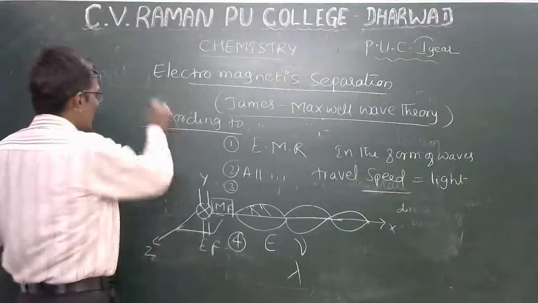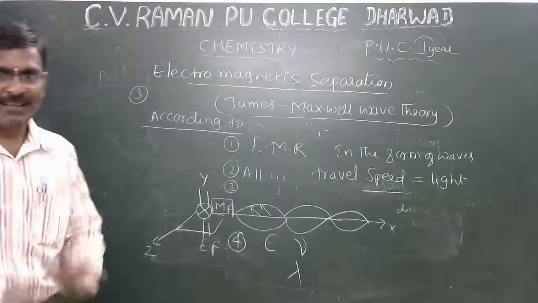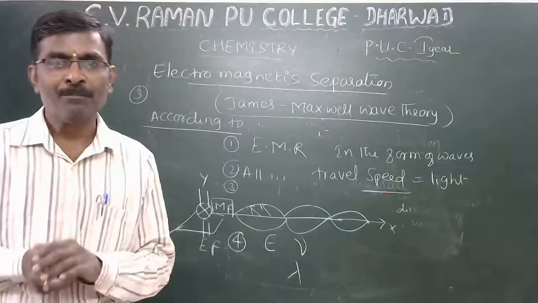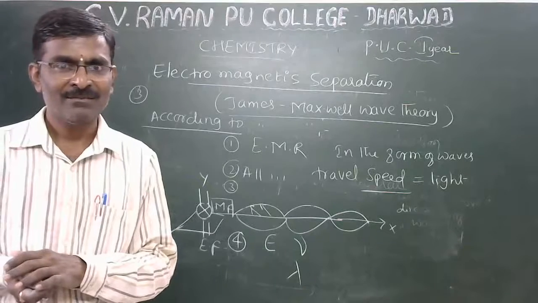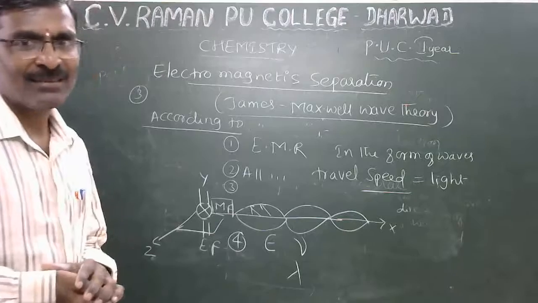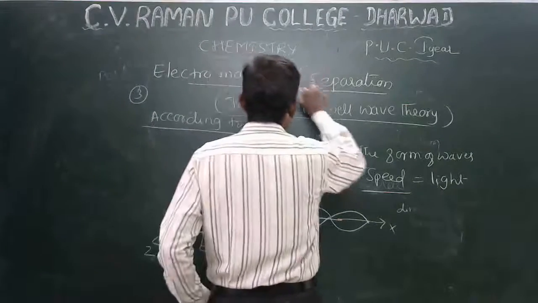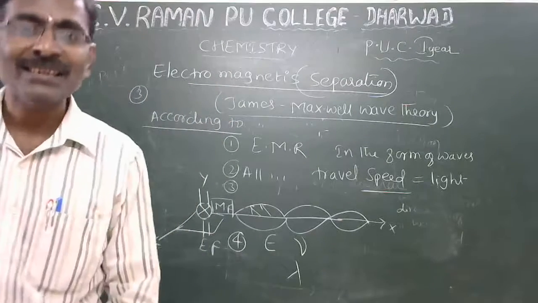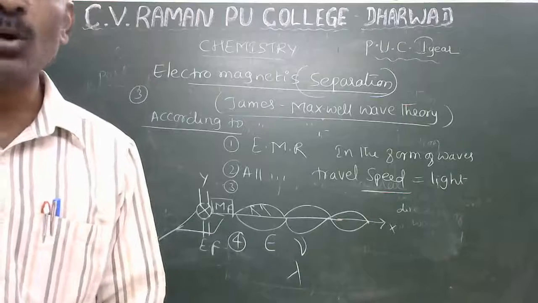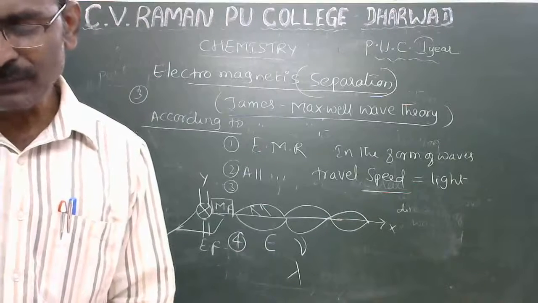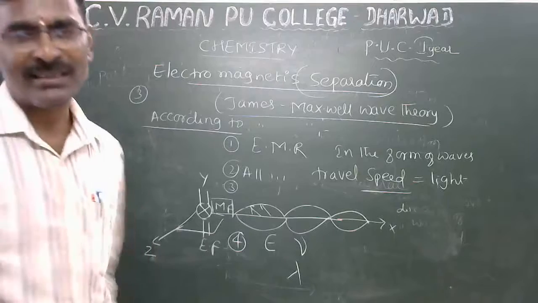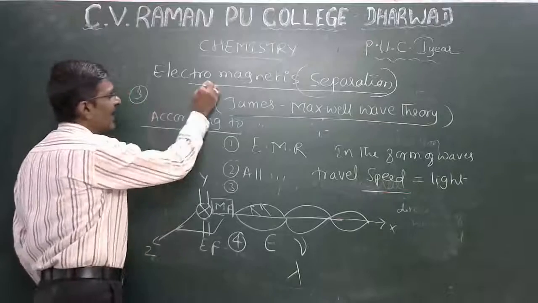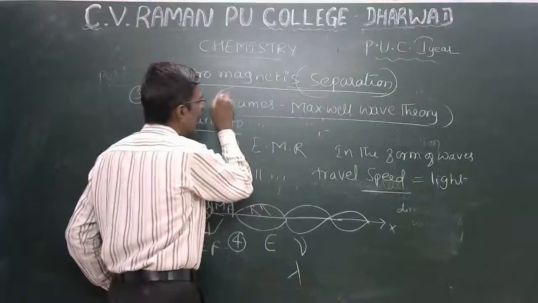You will get 3 marks. This is how they ask: explain electromagnetic radiation, or Maxwell's theory. Explain electromagnetic radiation according to James Maxwell.